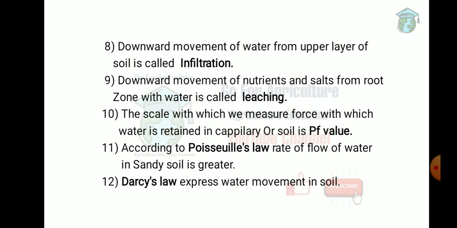Next one: what does Darcy's law express? It expresses the water movement in the soil. According to Darcy's law, the quantity of water is proportional to the gradient of the hydraulic head.